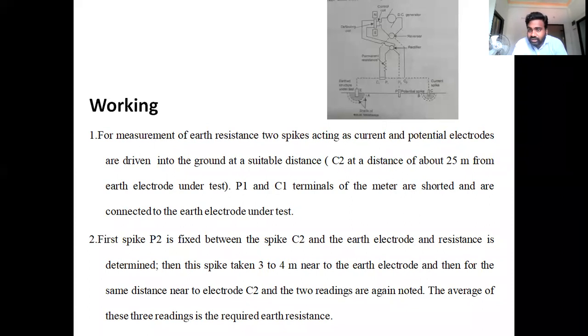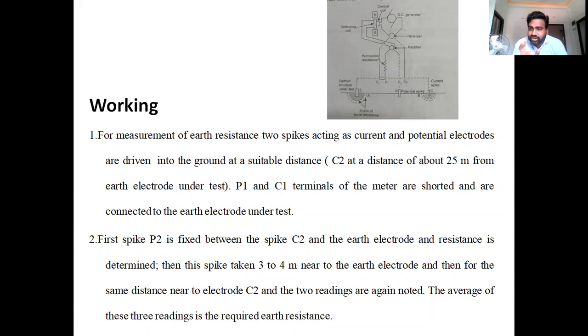Generally, the distance between C1 P1 and C2 P2 is around 25 meters, that means generally from 1 meter to 25 meters. We can't say that the distance has to be 25 meters for the electrode test, but the distance from the current electrode to the potential electrode, the average distance, should be 1 meter. What is a spike? C1 P1 is one spike, and C2 P2 is one spike. The first spike is represented with respect to P2 and the second spike with respect to C2.